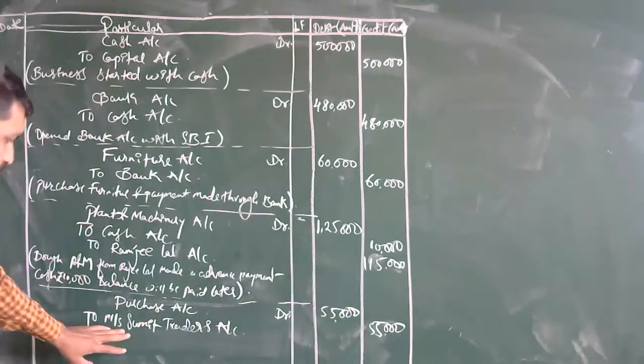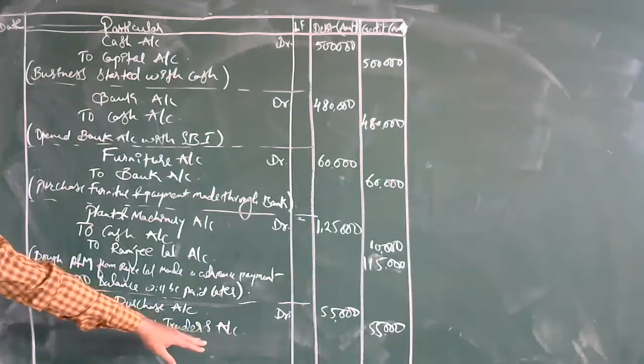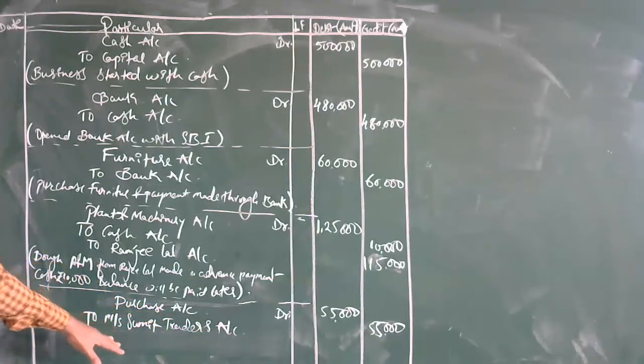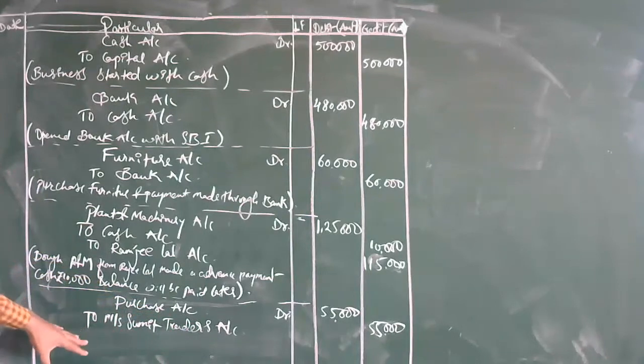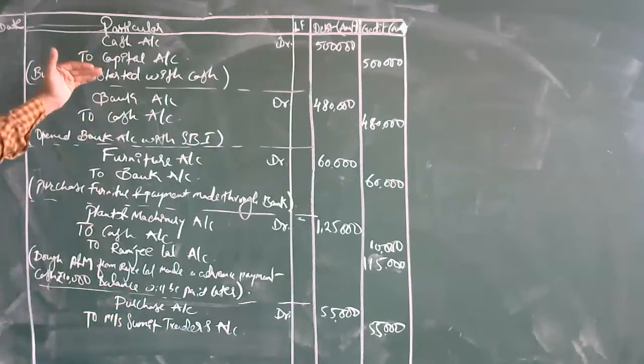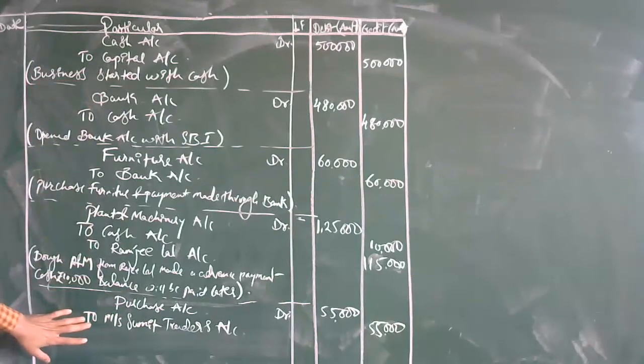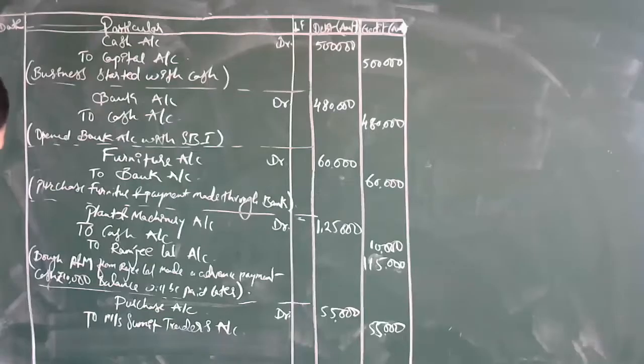Are you able to see this fifth point? If you can see this, I will write over here or take it upside. Are you able to see this? Yes, sir. Okay, fine. Then one more entry has remained. Goods brought on credit.